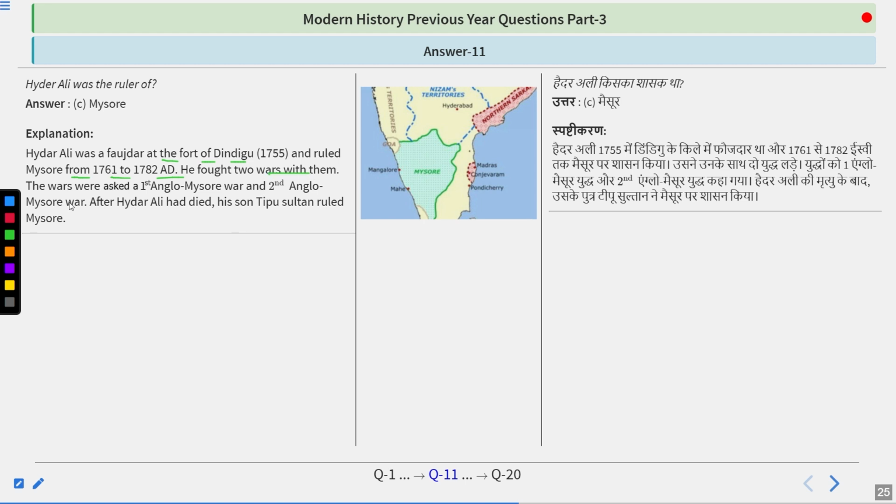He fought 2 wars with them. The wars were the First Anglo-Mysore War and the Second Anglo-Mysore War. After Hyder Ali had died, Tipu Sultan ruled Mysore. So the answer is Mysore.